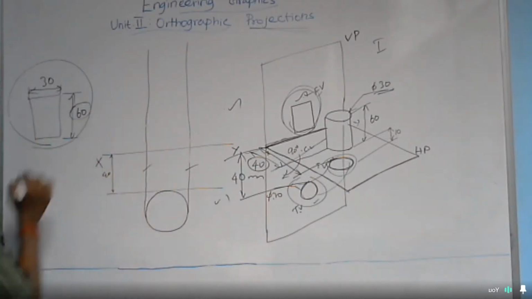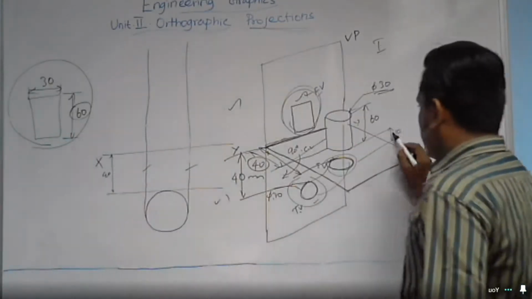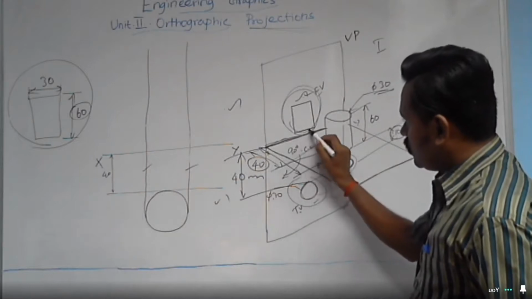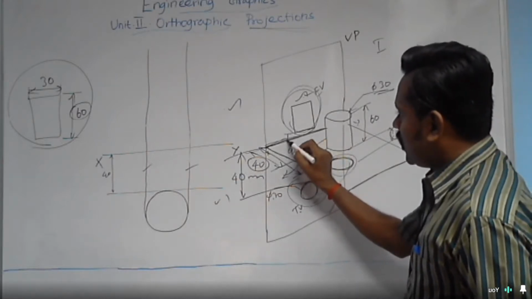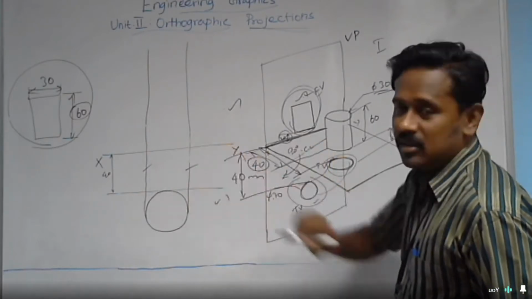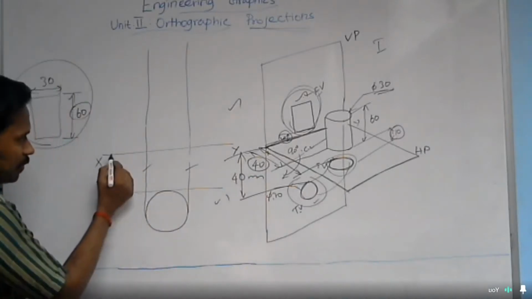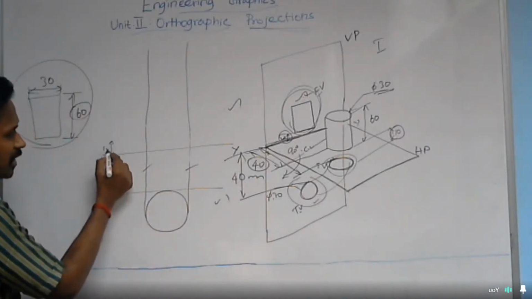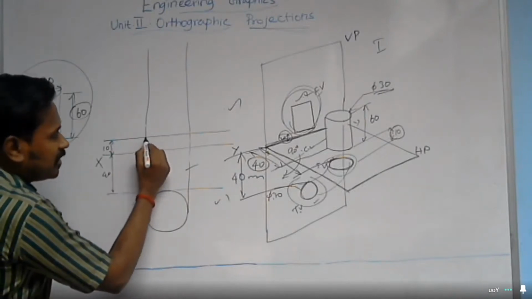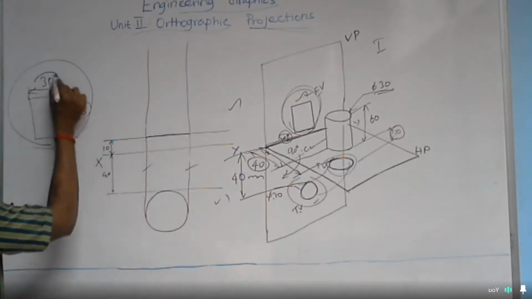This is 60 mm. The cylinder is 10 mm above the horizontal plane, so here the rectangle is also 10 mm above. The same 10 mm empty space you have to provide here, like the 40 mm. So here I have 10 mm space, and from that point, the width of the rectangle is 30 mm.